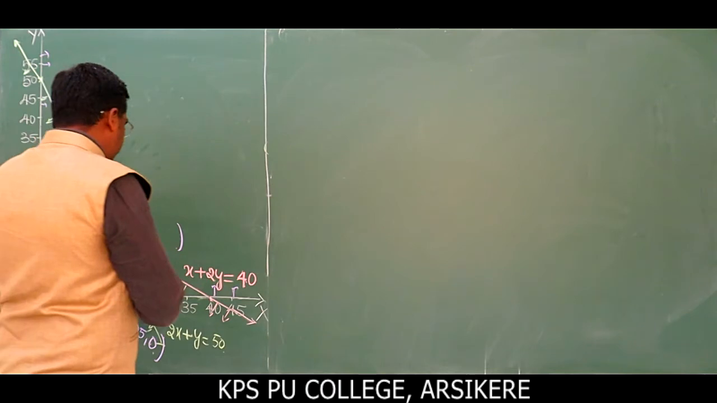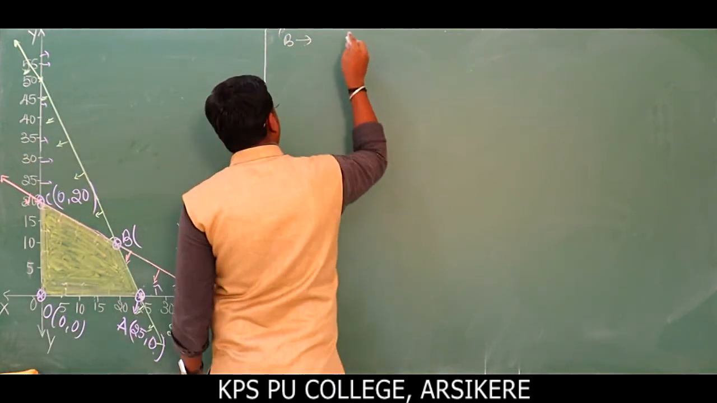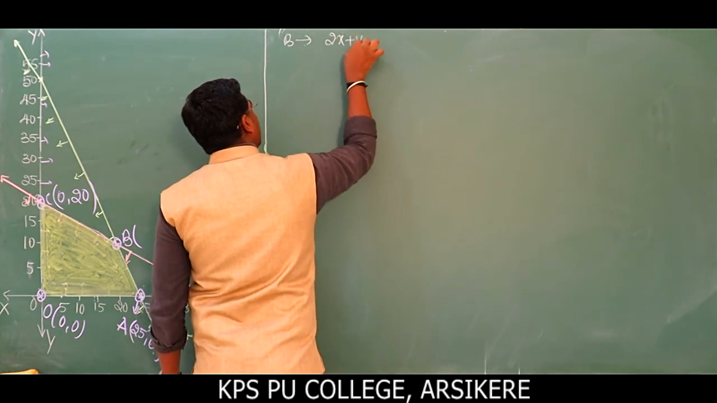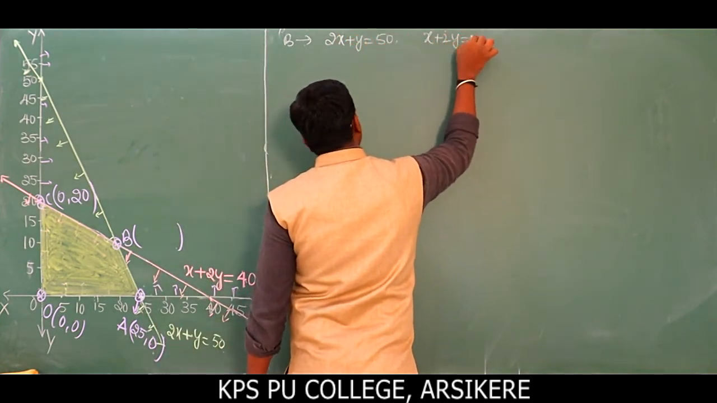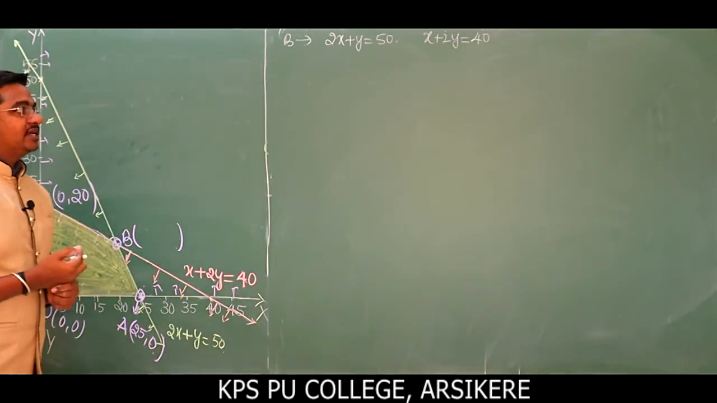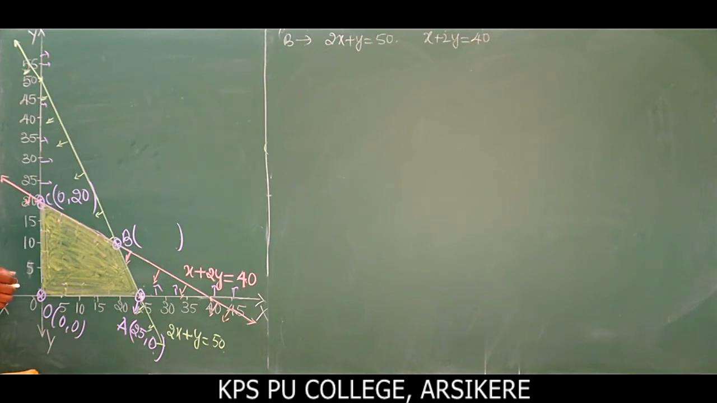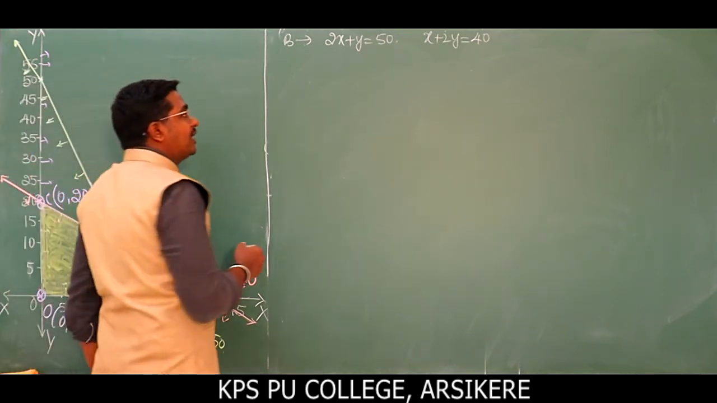That is the equation to find the point B. What are the equations? 2x plus y is equal to 50 and x plus 2y is equal to 40. So first you go with either the cancellation method or the substitution method, but I will cancel this term.